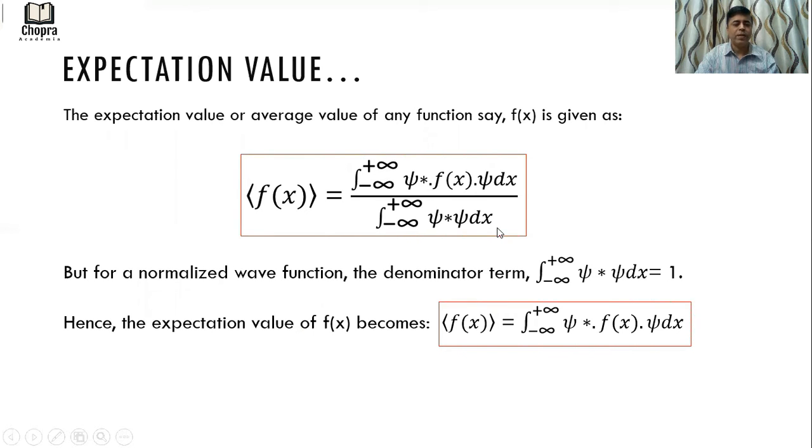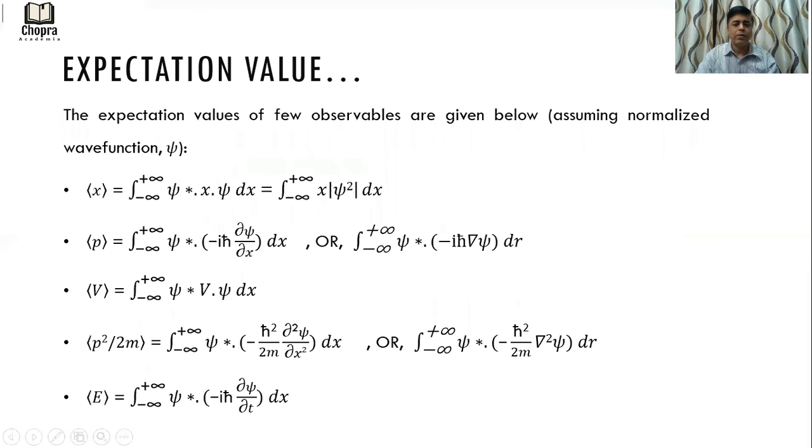For a normalized or well-behaved wave function, the denominator term becomes 1. So we can as well write the expectation value of f(x) as the integration from minus infinity to plus infinity of psi star f(x) psi dx. Now this is a very important and interesting concept, and here I have listed a few expectation values for a few observables below. That is your position expectation value.